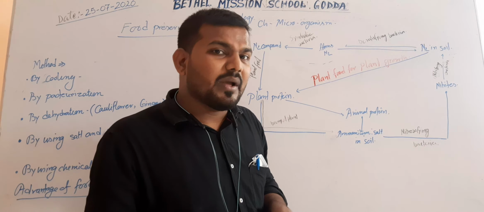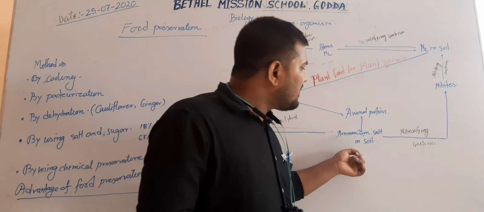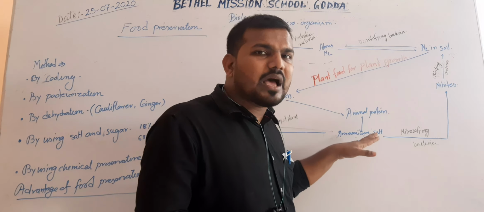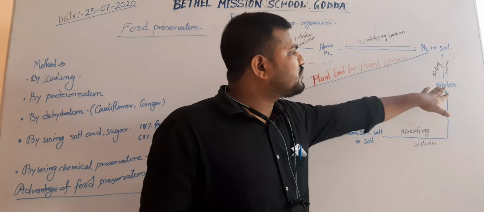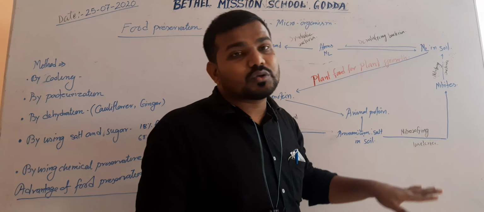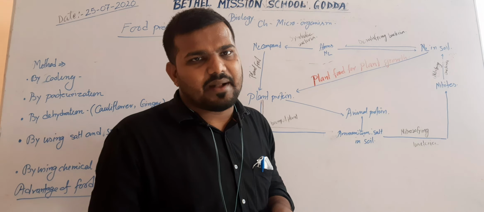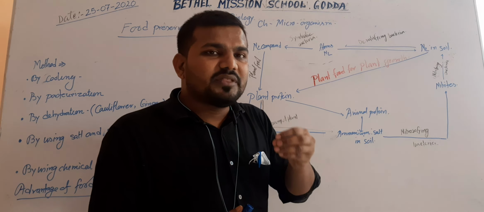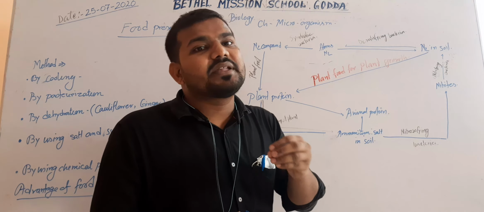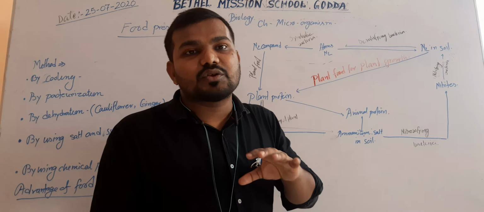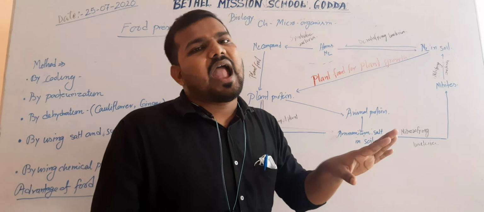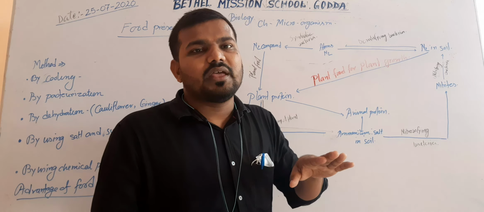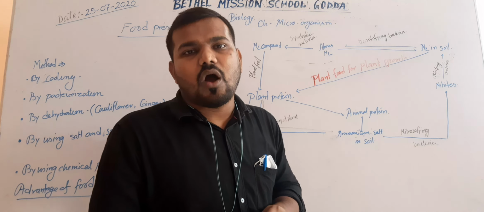After ammonification, some ammonium salts are converted into nitrates by nitrifying bacteria. When the nitrate compounds form, then by the action of denitrifying bacteria, nitrogen is released into the atmosphere. This process continuously goes on and the nitrogen cycle occurs.